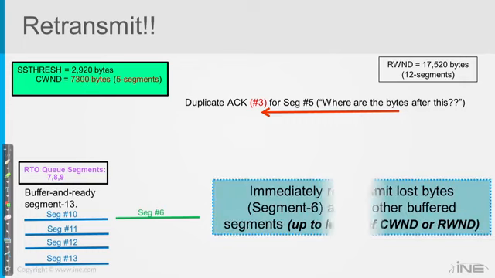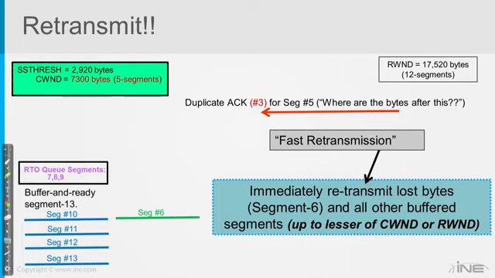because we got to get things sorted out here. And so now fast retransmission takes place, which is where we take segment number 6, the lost one, and everything else that's buffered, and send it out. Now remember, segment number 6 definitely has to go out. That has to be retransmitted. Anything else in the buffer, well, we might not be able to send all these, because remember, our current congestion window says we can send up to 5 segments at one time. Fortunately for us, it looks like that's exactly 5, right? 10, 11, 12, 13, and 6. That gives us 5 segments.